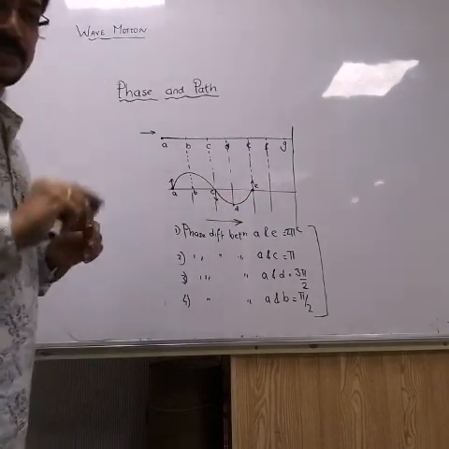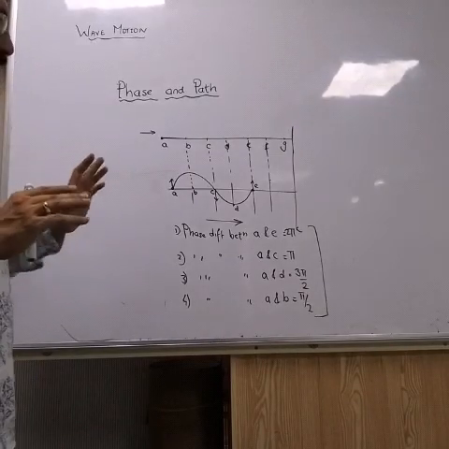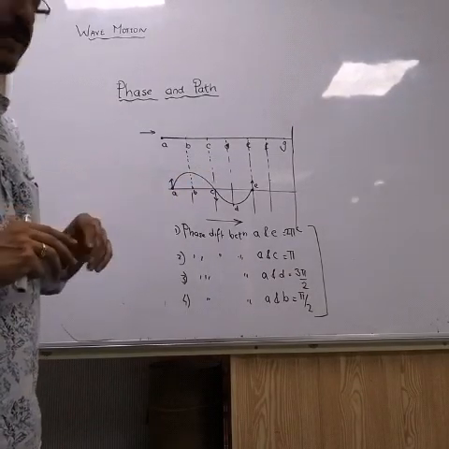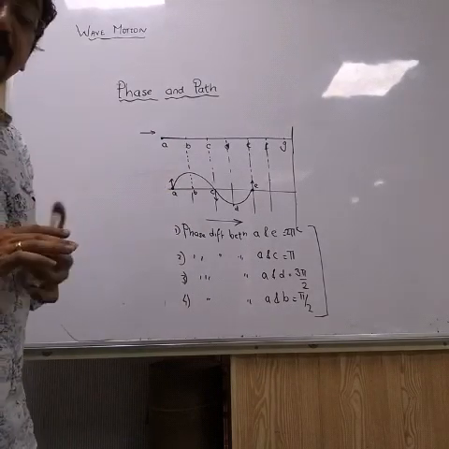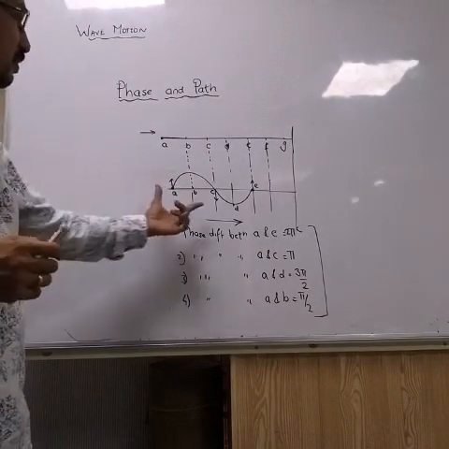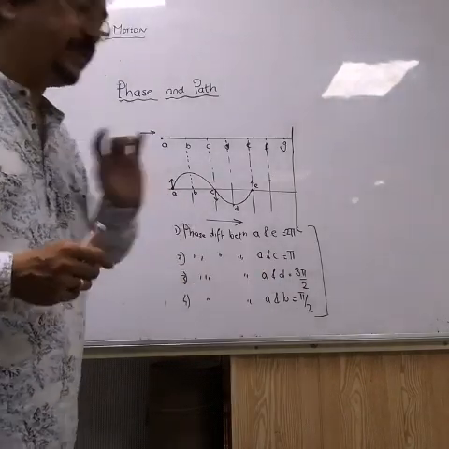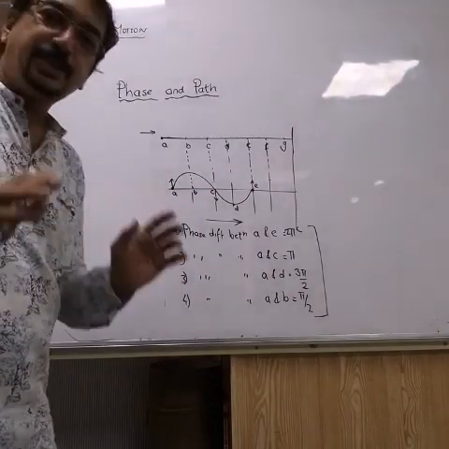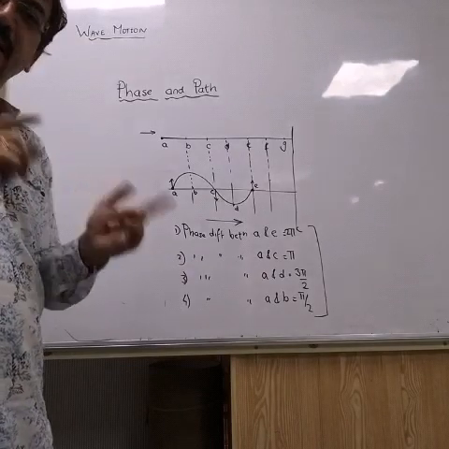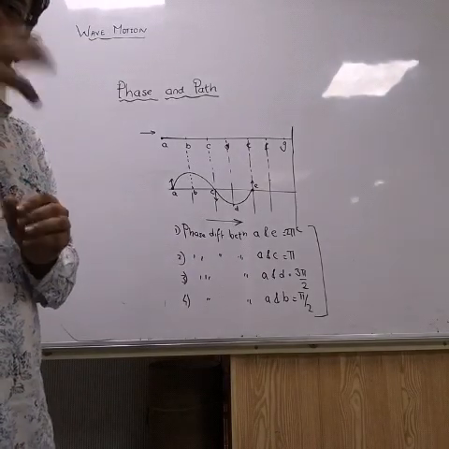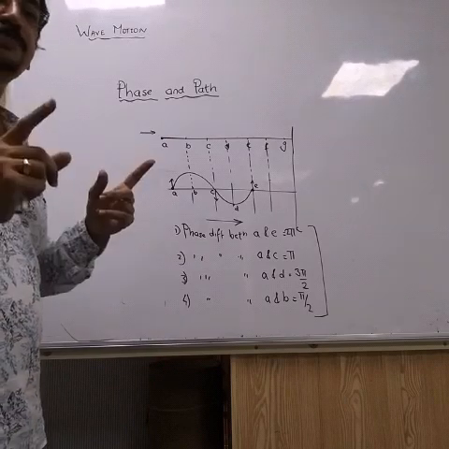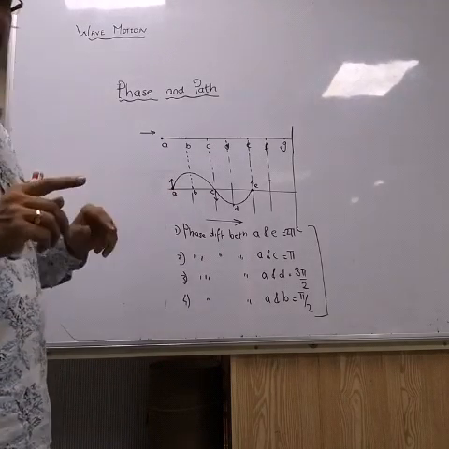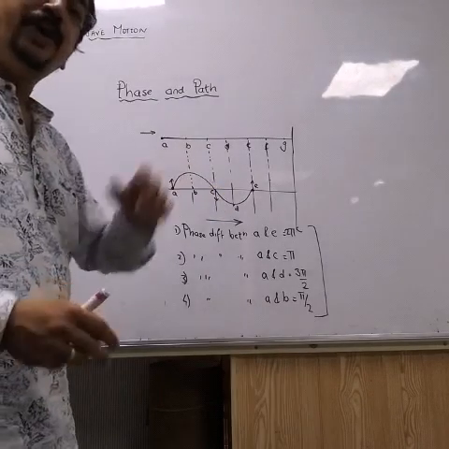If I ask you one question, suppose I take A and C, they are having a phase difference. How much? Pi, right? I ask you one question, which particle, A or C, will vibrate first when the wave enters? Yes, the first particle which will vibrate is A, and later on C will vibrate.